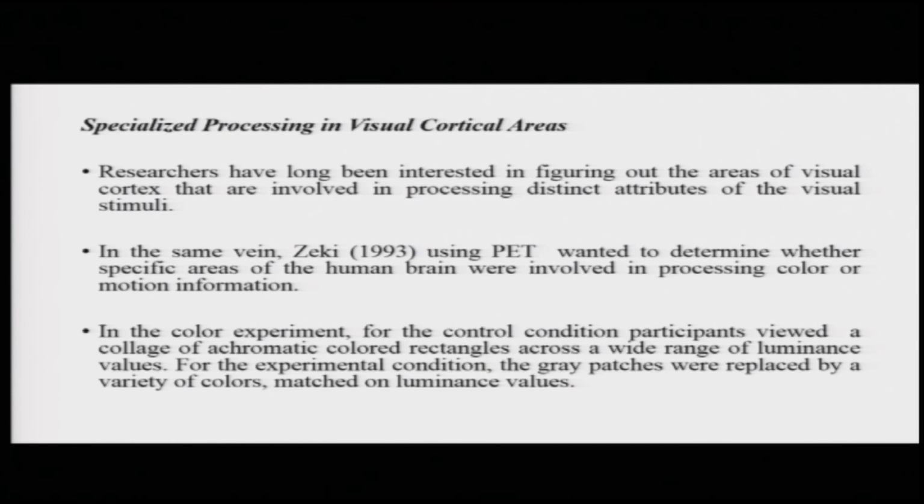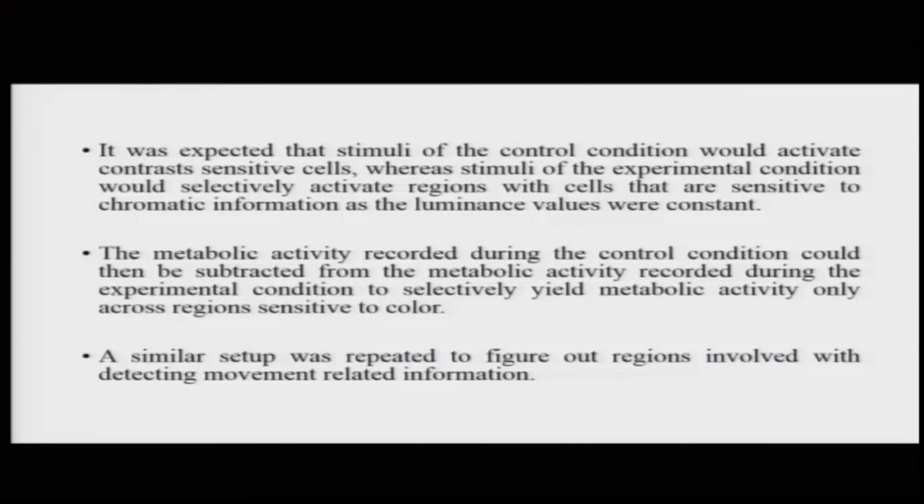In the control condition, participants were shown a collage of achromatic rectangles, which are non-colored but varying in luminance. For the experimental condition, the gray patches were replaced by a variety of colors but matched on luminance values. It was expected that stimuli of the control condition would activate contrast sensitive cells, whereas stimuli of the experimental condition would selectively activate regions with cells that are only sensitive to hue or chromatic information, because the luminance values are constant.